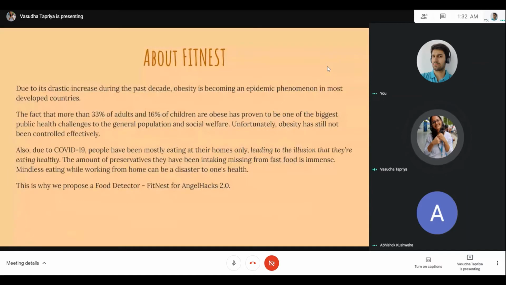So what is Fitness? Due to its drastic increase during the past decade, obesity has become an epidemic phenomenon in most of the developed countries. We see that 4 out of 5 people are obese in India. Also, due to COVID-19, people have been mostly eating at their homes, leading to the illusion that they're eating healthy, which might not be true. Mindless eating while working from home can be a disaster to one's health. That is why we propose a food detector app, Fitness, for Angel Hacks 2.0.